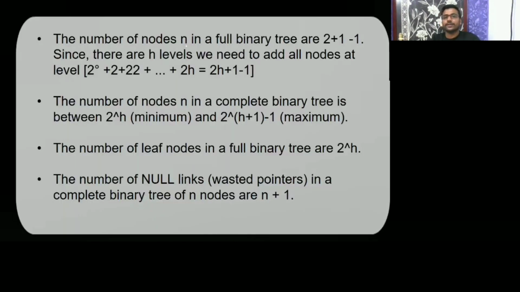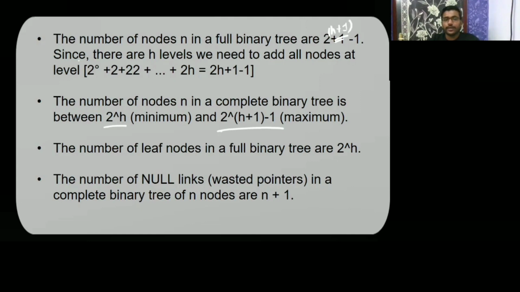So the number of nodes in a complete binary tree is between 2 to the power h as the minimum and 2 to the power h plus 1 minus 1 as the maximum. In between that only you are going to get in a complete binary tree. And the number of nodes in a full binary tree is 2 to the power h plus 1 minus 1. Some typing mistake is there on the slide, it should be 2 to the power h plus 1 minus 1.